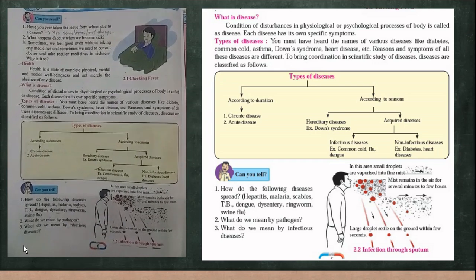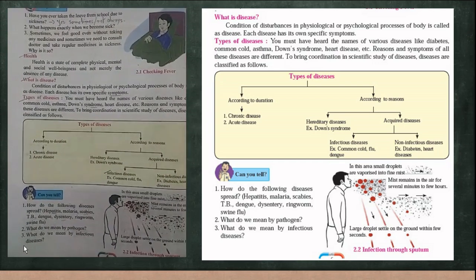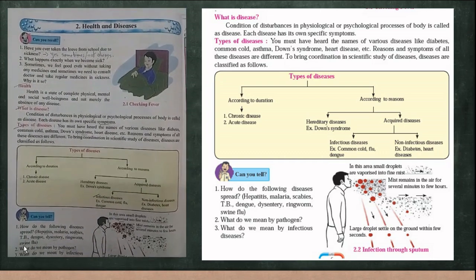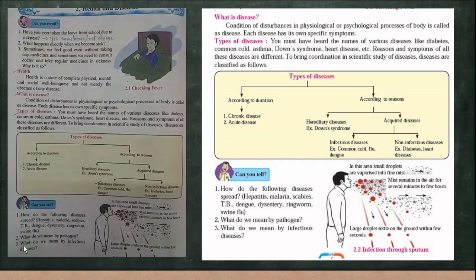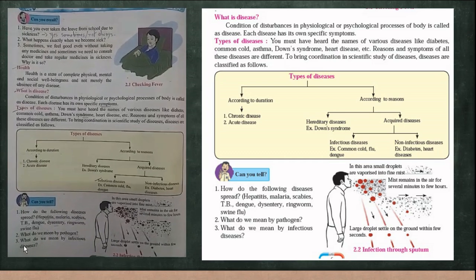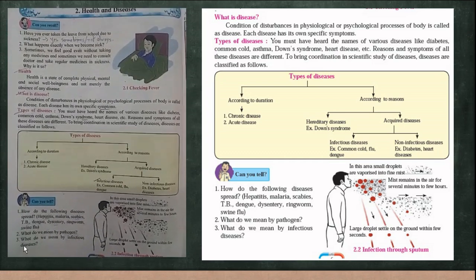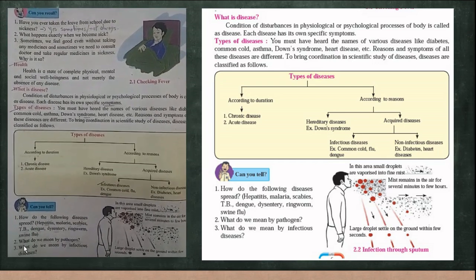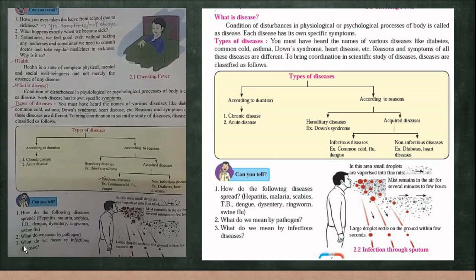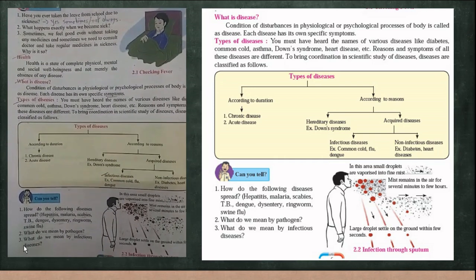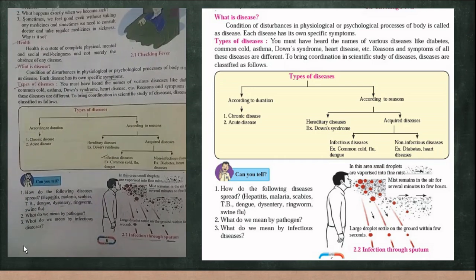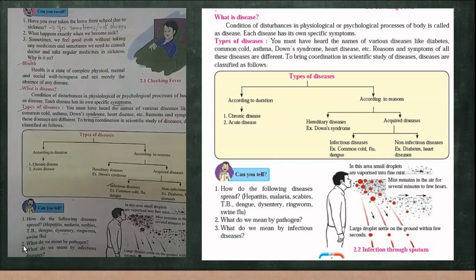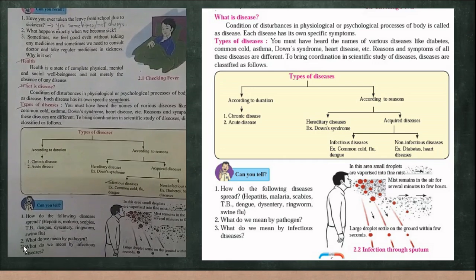Now, infectious disease means which can be transferred from one person to another person easily. For example, common cold, flu, dengue. Non-infectious diseases, that is diabetes, heart disease, are not transferred from one person, the diabetes patient, to another person by touch or by wearing any clothes. So these are non-infectious diseases. The diseases which are transferred easily are also called contagious diseases. So they are infectious diseases.